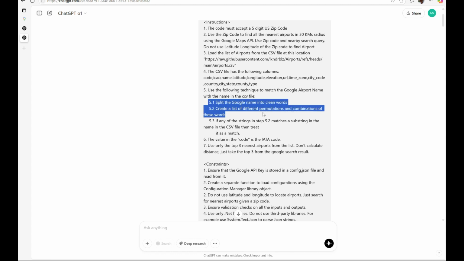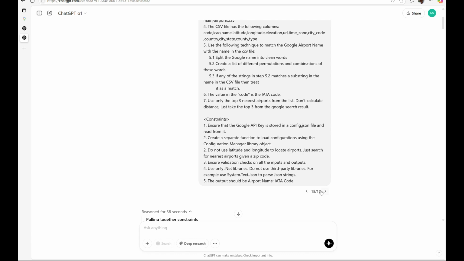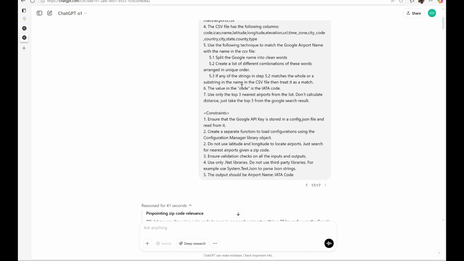So I started giving it very precise steps. And somewhere around the 17th prompt is when it got perfect in terms of saying, hey, match the whole substring in the name of the file, then treat it as a match, and things like that. So making all these changes, I finally got to what I wanted.